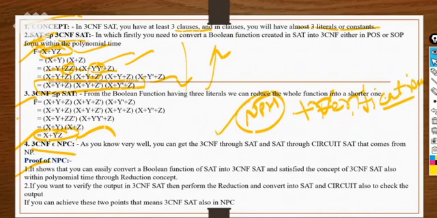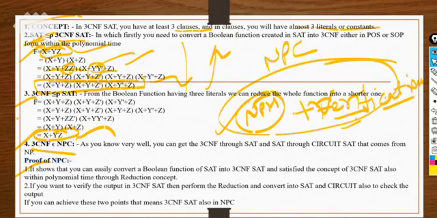Along with the reduction, if you are giving the verification, meaning you are providing the non-deterministic polynomial time algorithm for that problem, then it will come into the class of NP complete problems. Those are both the cases that we are covering here, and at last we are announcing that 3CNF satisfiability is also an NP complete problem, right? So we covered these 3 things here.